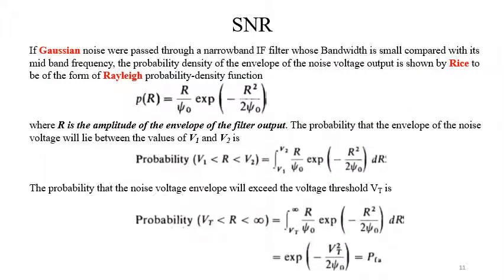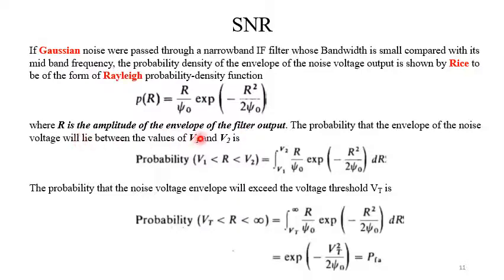If Gaussian noise were passed through a narrowband IF filter whose bandwidth is small compared to its midband frequency, the probability density of the envelope of the noise voltage output, as shown by Rice, is of the form of the Rayleigh probability density function. According to the Rayleigh probability density function, P(R), where R is the envelope, is R by psi 0 exponential minus R square by twice psi 0.